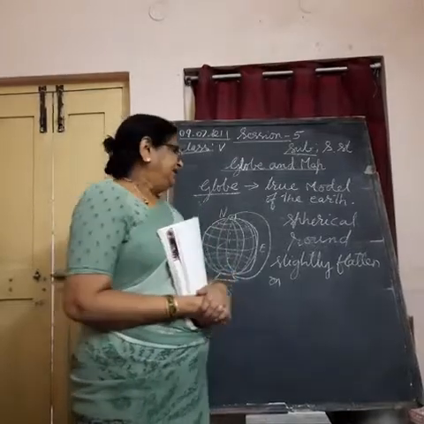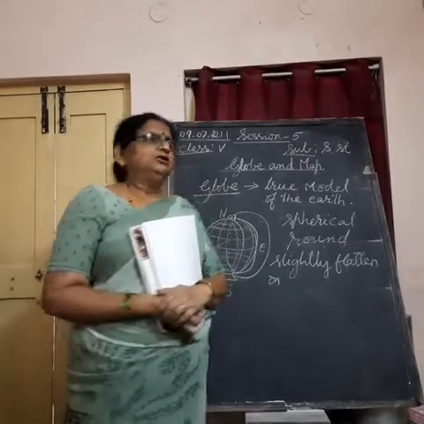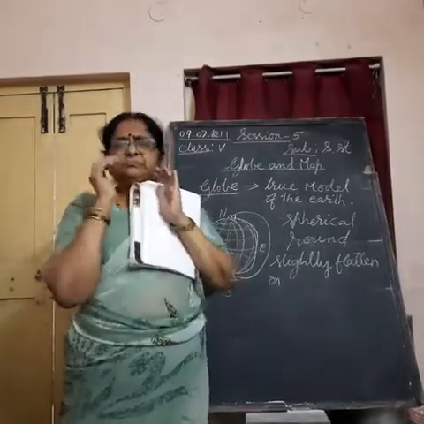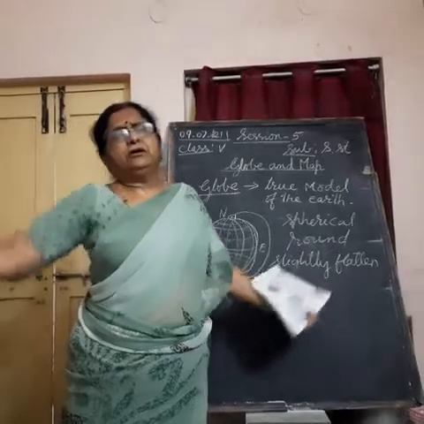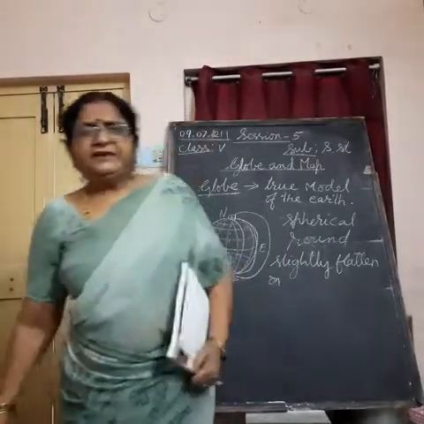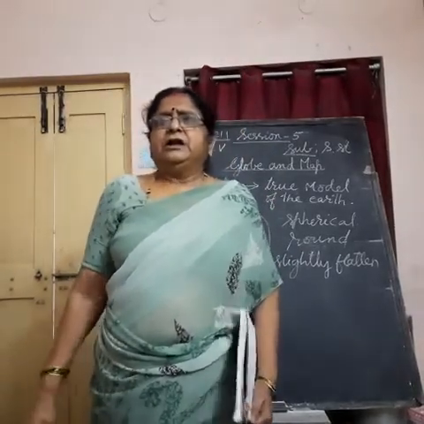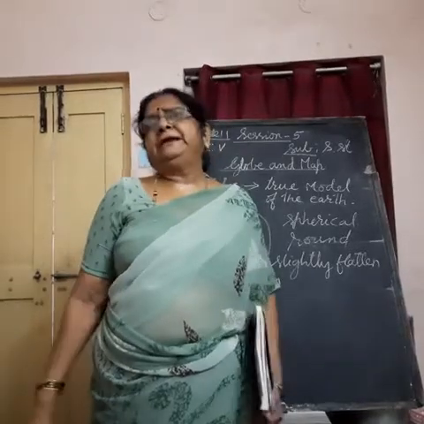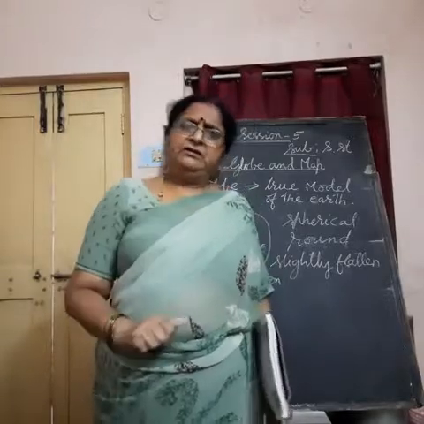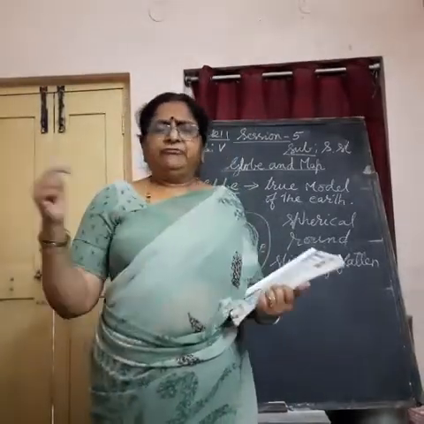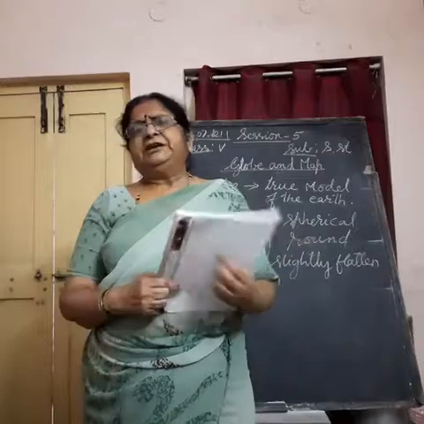But it has some limitations, drawbacks also. We face some problems with the globe. If we take a small globe, we cannot see everything on the globe. Okay. Very big globe we cannot handle. It is very difficult for us to carry the globe from one place to another. Understand? And only in the American Museum you find the biggest globe in the world. Very big it is. But we cannot carry it everywhere. It needs lot of space while you go in the bus, or you cannot carry it on your bike. So we face lot of problems in carrying it.